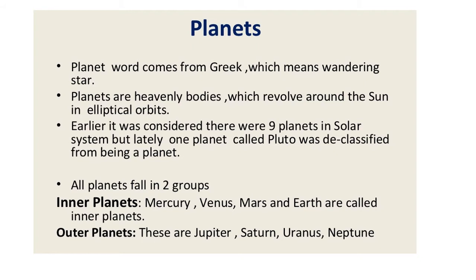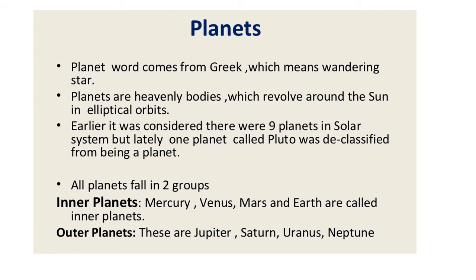Now planets are heavenly bodies which revolve around the sun in elliptical orbits. Now the path around the sun in which they are moving is not circular. Okay, it is elliptical. Now earlier it was considered that there are 9 planets, but now we all know there are 8 planets, and Pluto is no longer a planet in our solar system. We now call Pluto a dwarf planet. Okay, it is no longer in our planets list in our solar system.